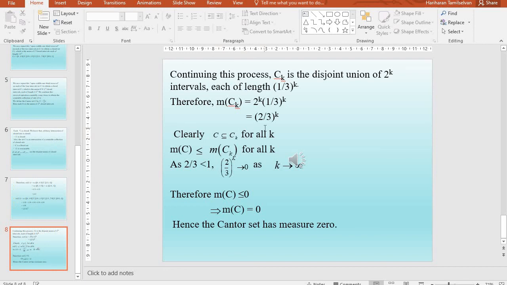Now we know that if A is a subset of B, the measure of A is less than or equal to the measure of B. Here C is contained in Ck for all k, therefore measure of C is less than or equal to measure of Ck for all k. As 2/3 is less than 1, (2/3) power k tends to 0 as k tends to infinity. Therefore, measure of C is less than or equal to 0. That implies measure of C is equal to 0, as measure cannot be negative. Hence, we have proved that every Cantor set has measure 0.